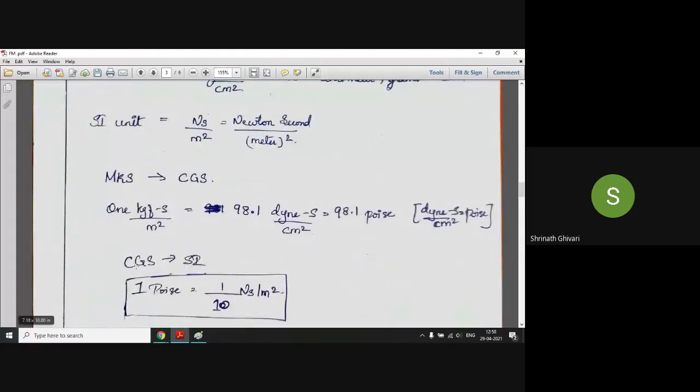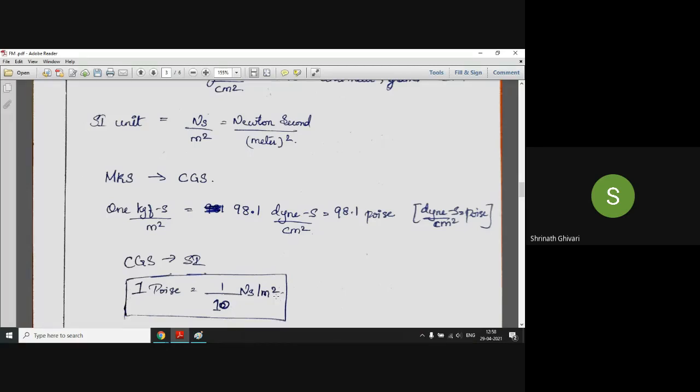If you want to convert CGS to SI, what you have to do? 1 poise equals 1 by 10 Newton second per meter square. In some problems, the unit of viscosity is given in terms of poise, and you have to convert it to Newton second per meter square.